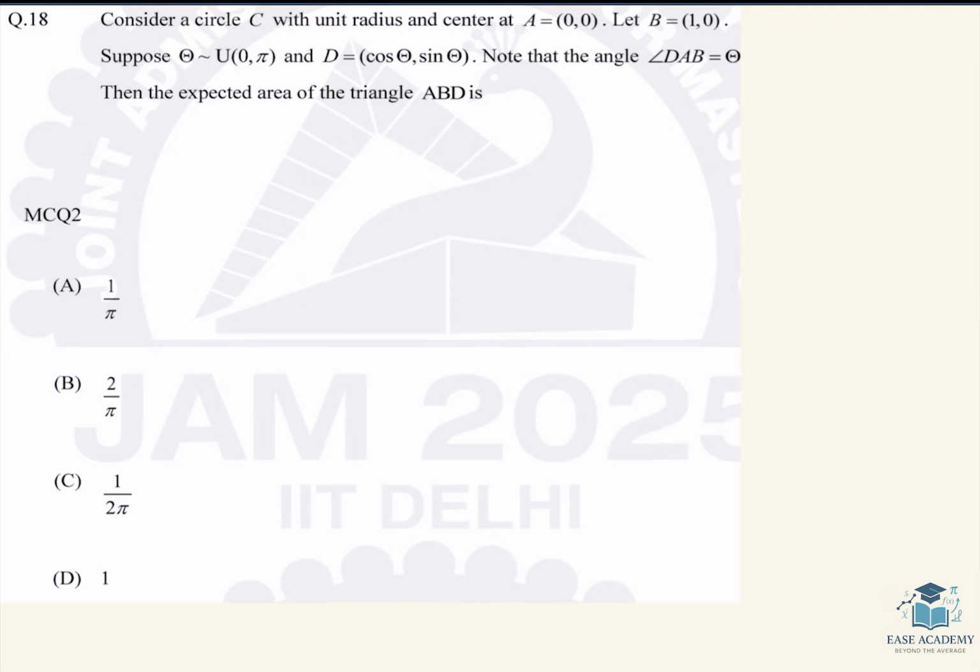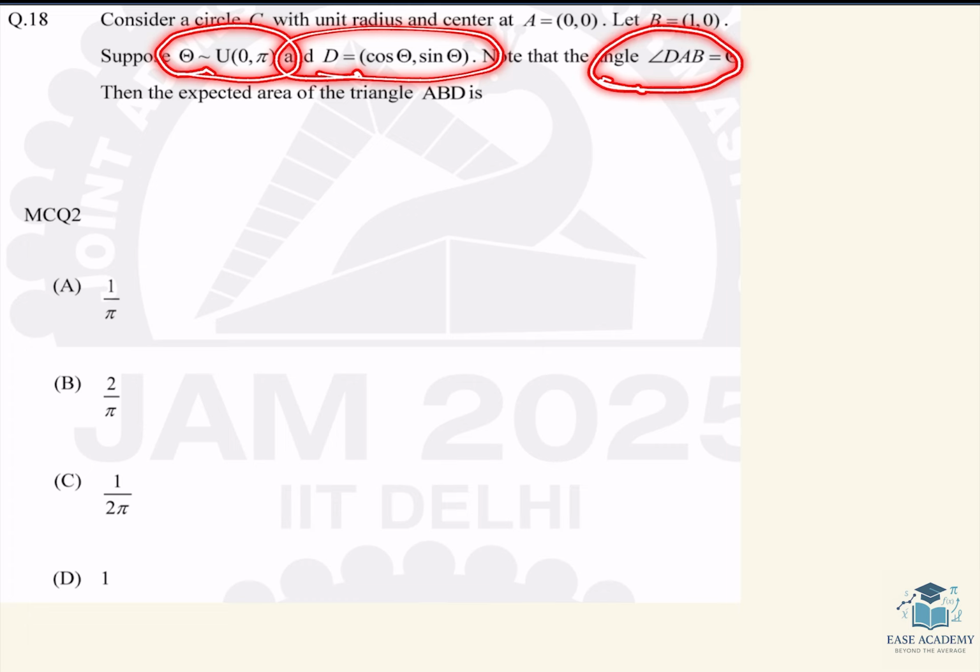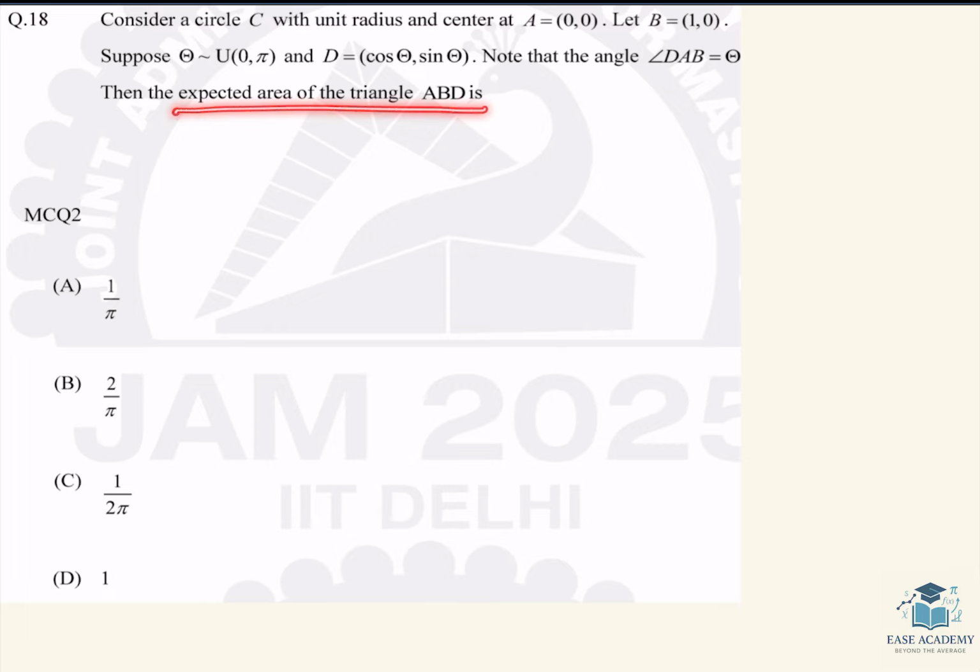Question number 18 of IIT JAM 2025 MS paper. The question is: we have a circle C with a radius 1 and center as this, and any other point B as (1, 0), and theta following uniform (0, pi), and D is defined as this, such that the angle DAB is theta, where theta is uniform (0, pi), and we have to find the expected area of the triangle ABD.